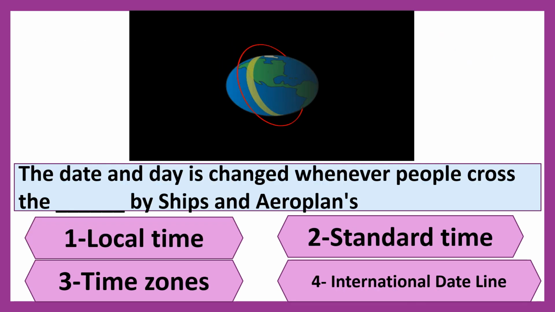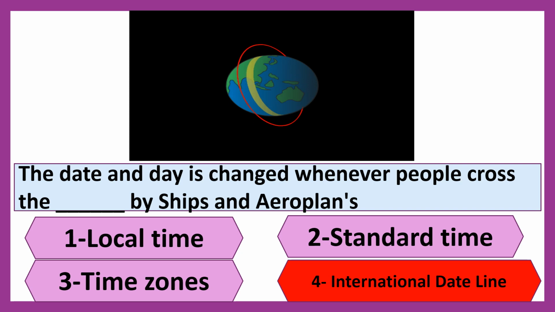Come to the next question now. The date and day is changed whenever people cross the dash by ships and aeroplanes. First option is local time, second option is standard time, third option is time zone, and fourth option is international date line. You are right, children. The date and day is changed whenever people cross the international date line by ships and aeroplanes. That is international date line.